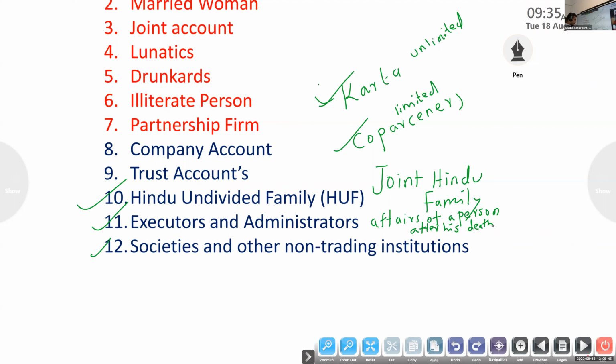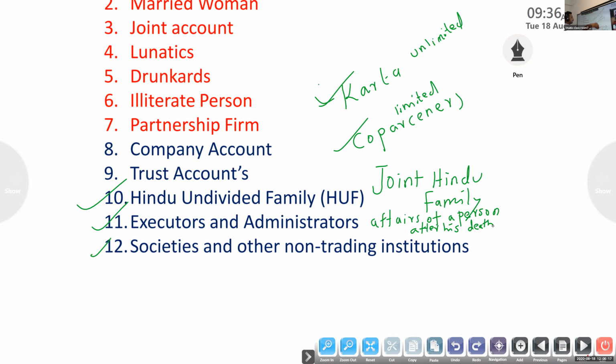Suppose if I am appointing an executor, then I will prepare a will, a written document. In that I will specify that the executor is appointed by the will. Then in that will I will specify his authority and power, and he has to act accordingly. That is the executor. Suppose I die, so before my death I will appoint one executor, and after my death you have to act like that.